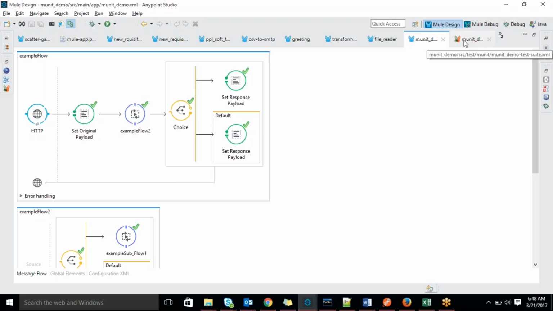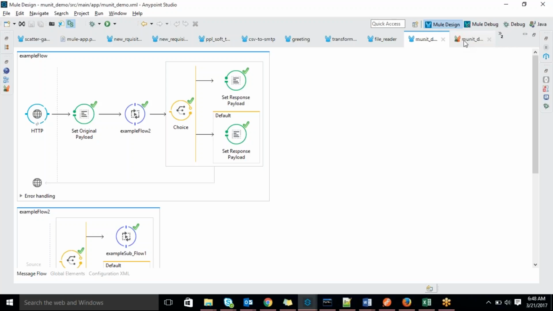You are getting it, right? So what were the scenarios? Maybe the client will expect MUnit test cases for whatever flows and subflows you write, and some of the third-party connectors we have to mock. We have to write the test cases for that. So that is one case.